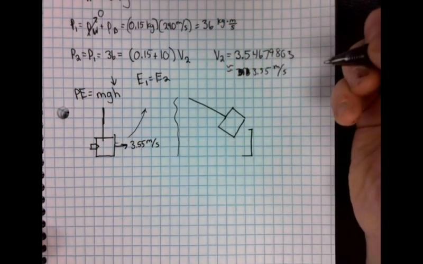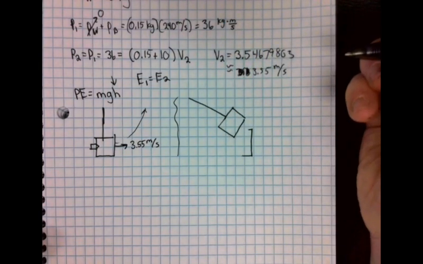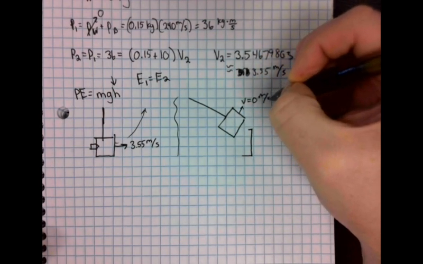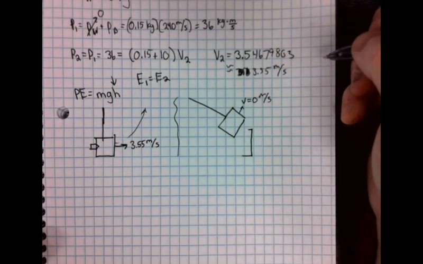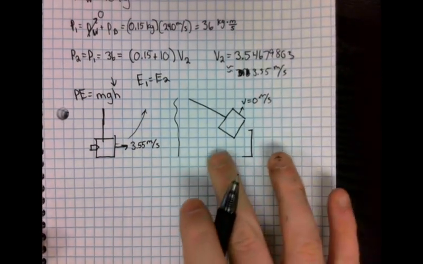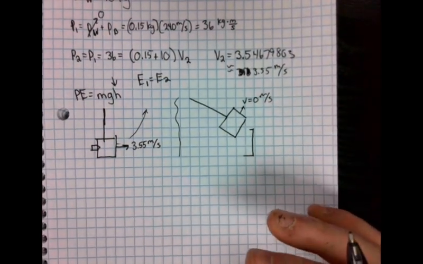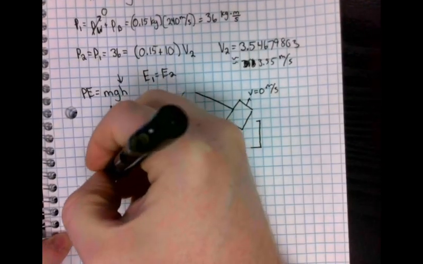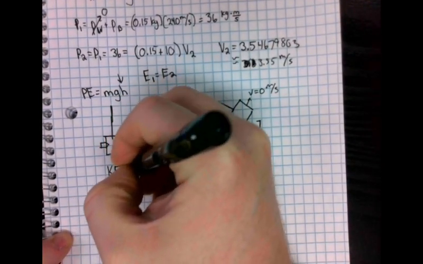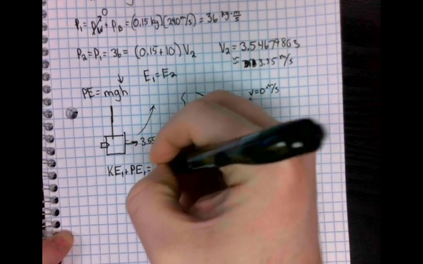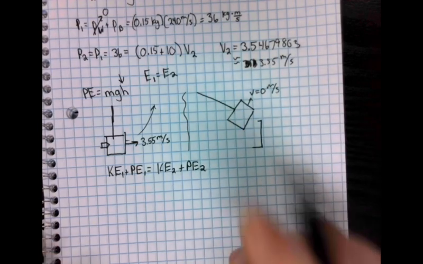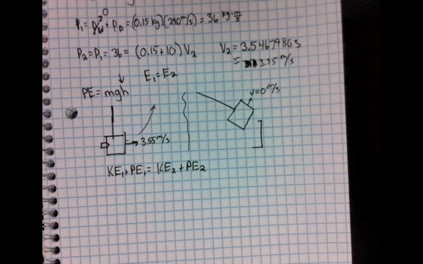But what would its speed be once it hits the highest point of its swing? Well, its speed would be 0 meters per second, which means, pulling all this together, and I know some of you may not have thought of this directly while doing this process, but this is where it's going to come from. We can actually use KE1 plus PE1 equals KE2 plus PE2. The energy at the two states is going to have to be the same.